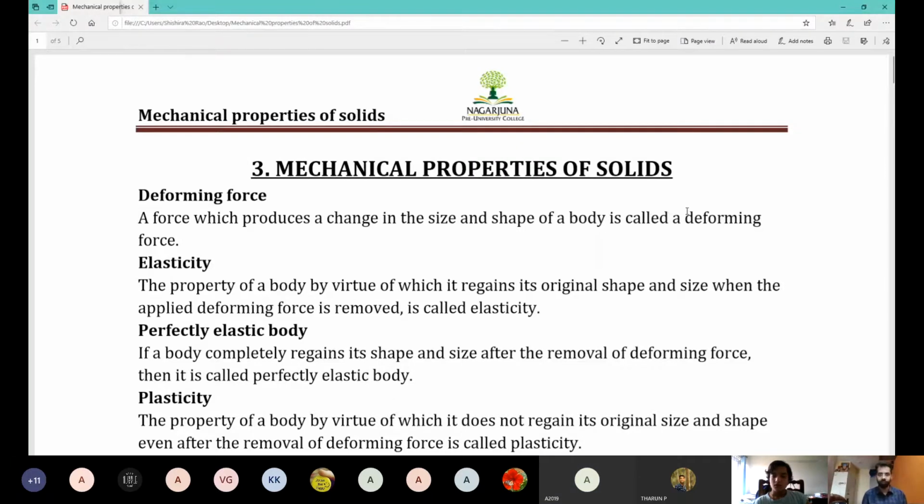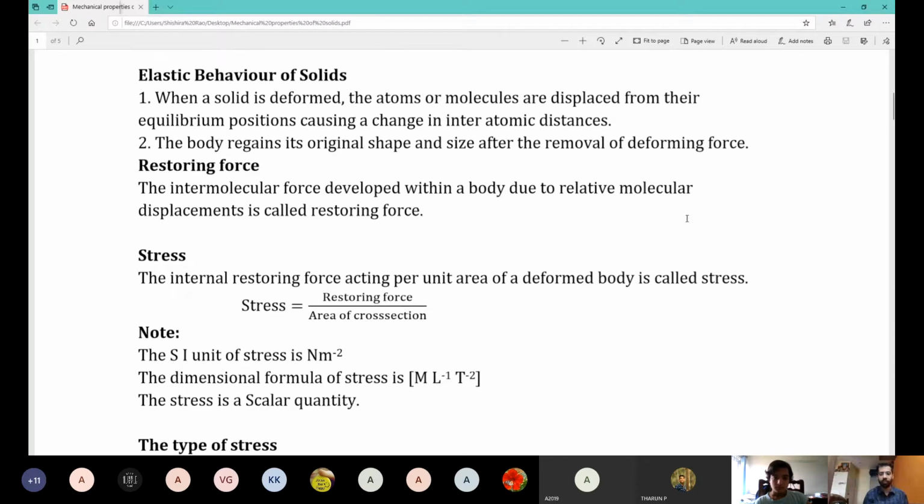What does that mean? I have it on the screen. Now tell me, what is deforming force? First of all, what is force? Mass into acceleration. Somebody is giving me the equation F equals ma. No, I'm asking you, what is force? Like, what is it? Simple thing.